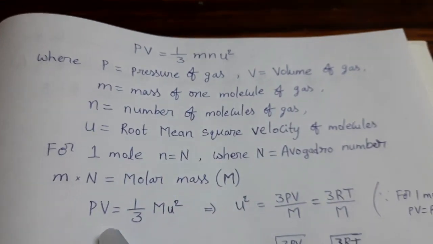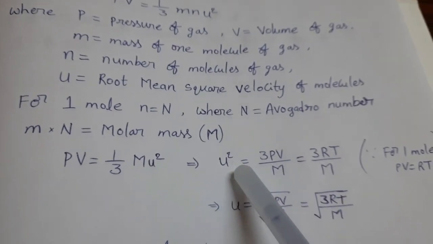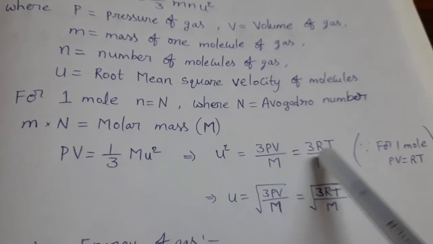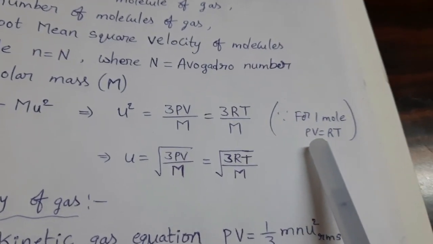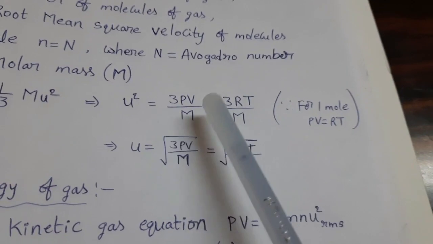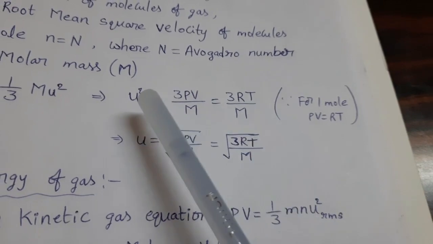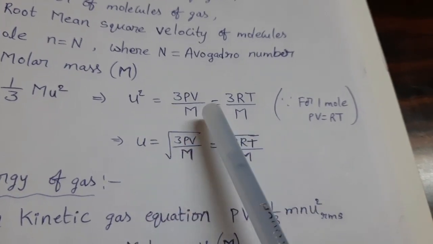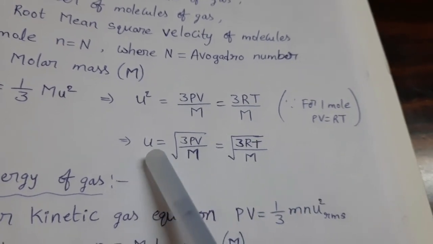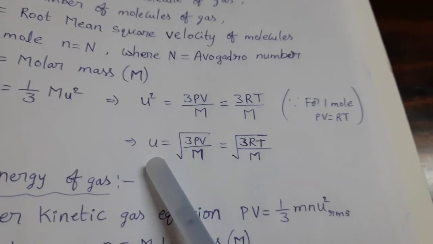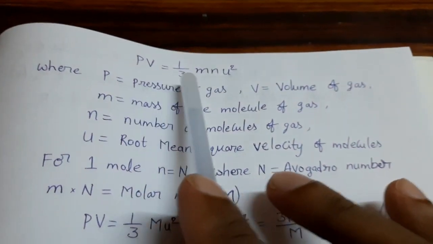Hence we can write PV equal to 1/3 MU². From this, U² equal to 3PV by M, that equals 3RT by M, because we are considering 1 mole. So for 1 mole ideal gas equation, PV equal to RT. So in place of PV, we can write RT, 3RT by M. From this, we can get U equal to square root of 3PV by M, that equals square root of 3RT by M. So it is root mean square velocity, RMS velocity. It will come next. Okay. So this is kinetic gas equation.